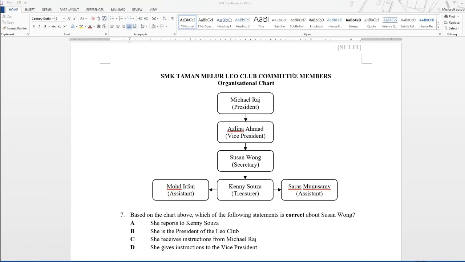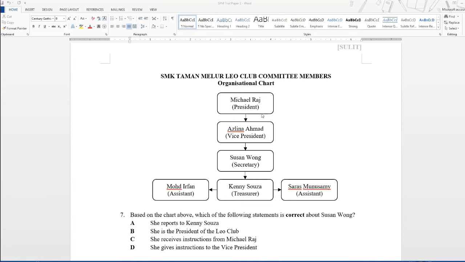Okay, so now let's look at question 7. Based on the chart above, which of the following statements is correct about Susan Wong? A, she reports to Kenny Souza. Dia membuat laporan kepada Kenny Souza. B, she is the president of the Leo Club. C, she receives instructions from Michael Raj. D, she gives instructions to the vice president.